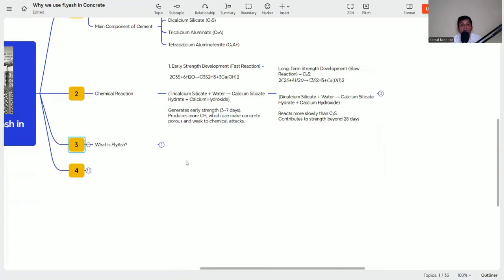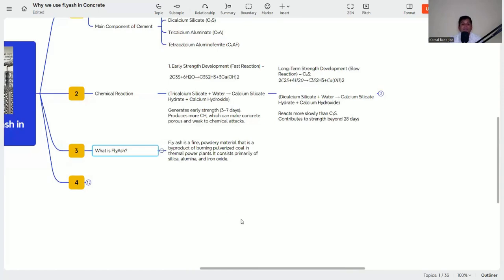Now here it comes to the effect of fly ash. What is happening whenever we add water? Fly ash is a fine powdery product. So what is fly ash? We want to know, because fly ash has very good properties, and it helps the concrete to prevent porosity, because it reacts with the calcium hydroxide. Fly ash is a fine powdery material that is a byproduct of burning pulverized coal in thermal power plants. It consists primarily of silica, alumina and iron oxide.